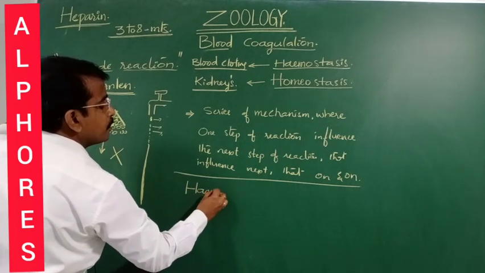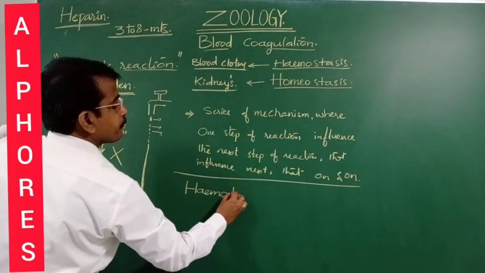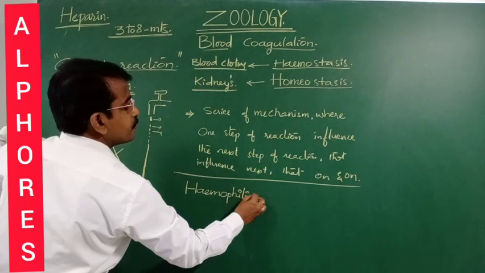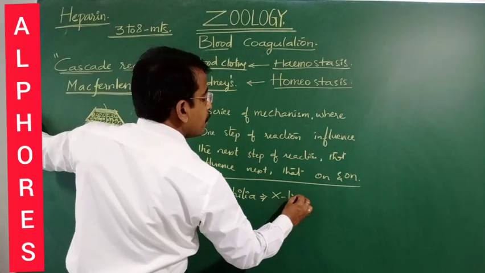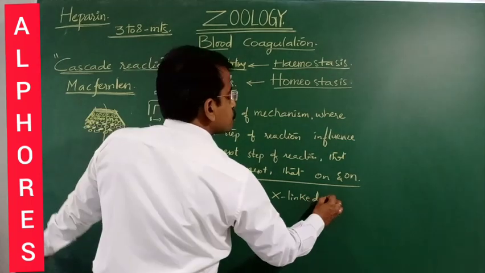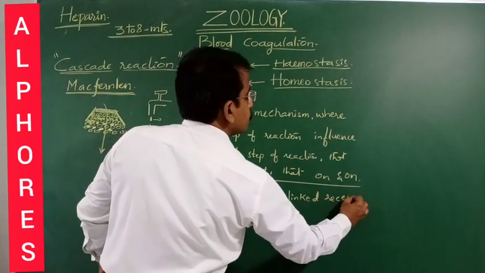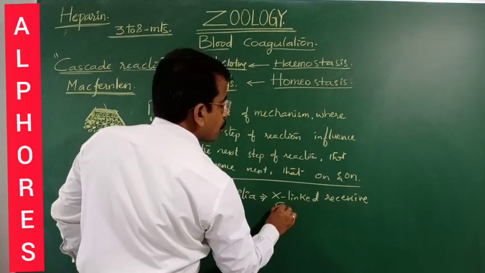Hemophilia, make a note, hemophilia. Hemophilia is an X-linked recessive genetic disorder.